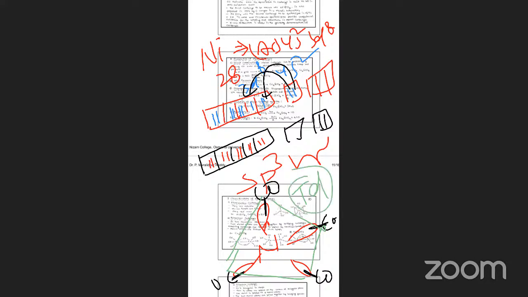Next, what are the properties of that complex? Here the central atom is nickel, which undergoes sp3 hybridization with tetrahedral geometry. What about the magnetic property? All electrons are paired in the orbitals, so that means it is a diamagnetic complex.